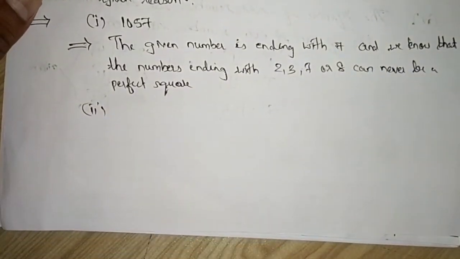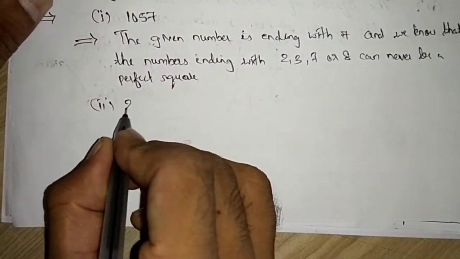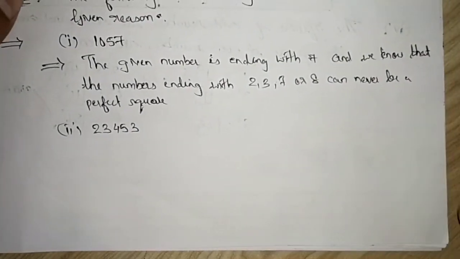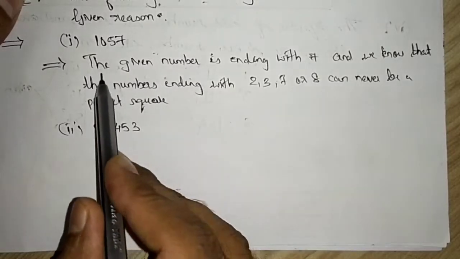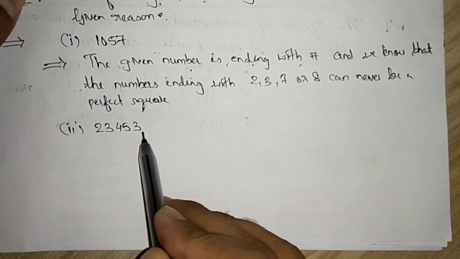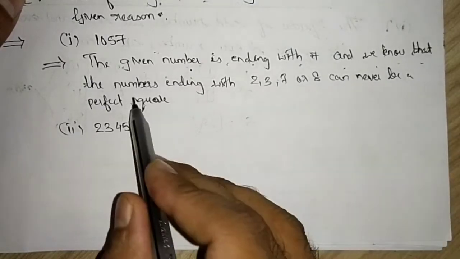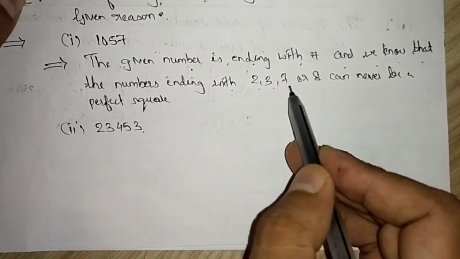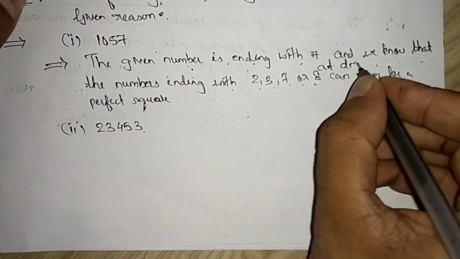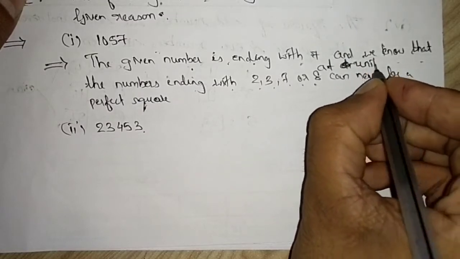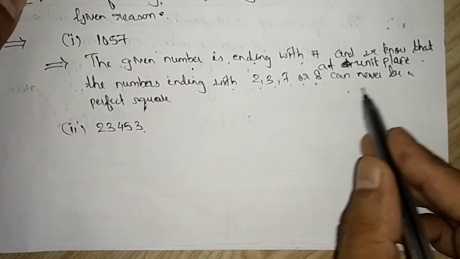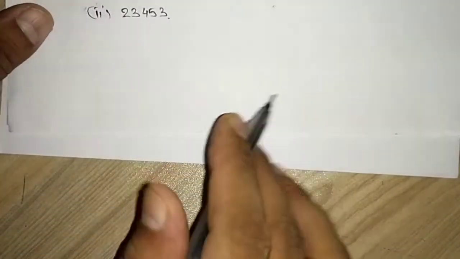Second number is 2, 3, 4, 5, 3. We will write the same thing. You are supposed to write these lines. The given number is ending with 3. You will write here 3. And we know that the numbers ending with 2, 3, 7 or 8 at units place will never be a perfect square.